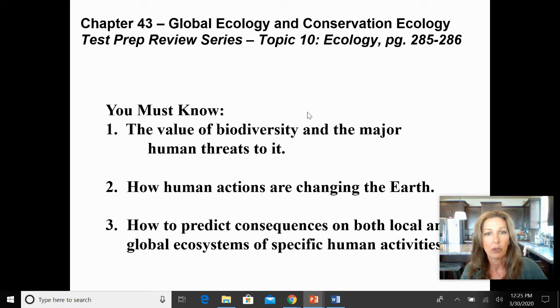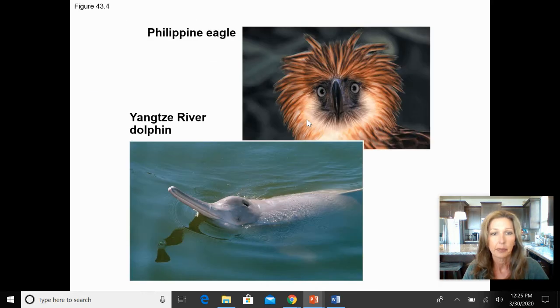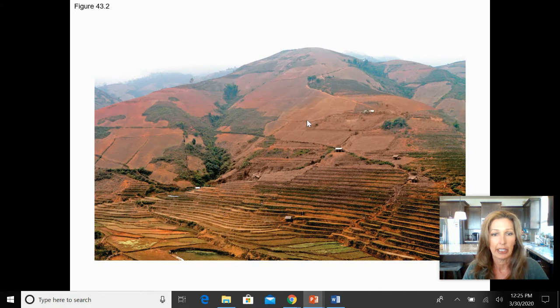In this particular chapter, there are 6 sections, but within those 6 sections, there's just little bits of information from each of them that we really need to be focusing on. Now, if we take a look here, what do you guys see in this particular picture? What you're seeing is land that is being used for agricultural purposes.